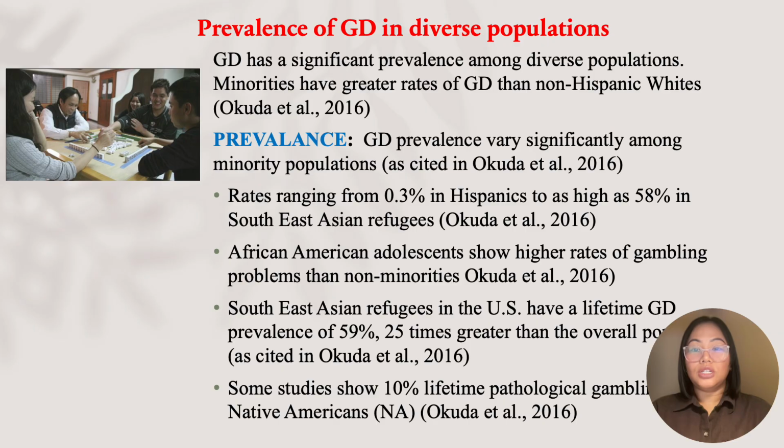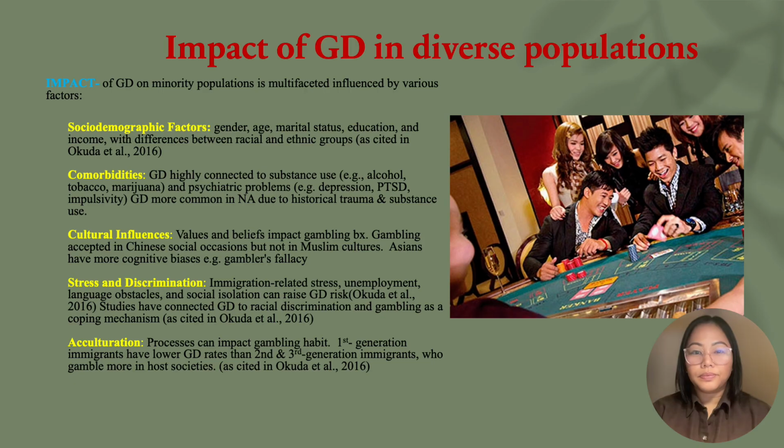Southeast Asian refugees in the U.S. have a lifetime GD prevalence of 59%, which is 25 times higher than the general population. Some studies show Native Americans exhibit elevated GD rates with 10% lifetime pathological gambling. Impact of GD in minority populations is multifaceted, influenced by various factors.